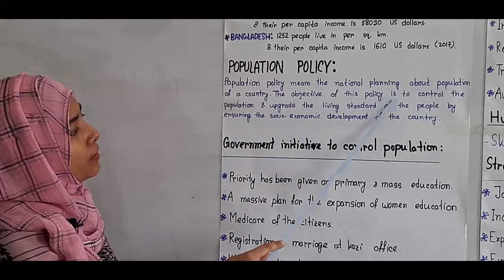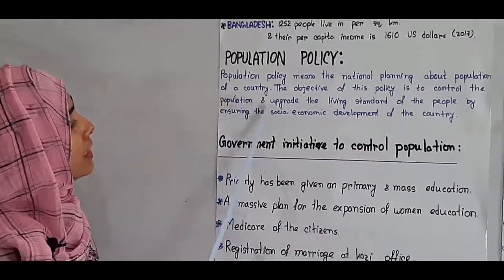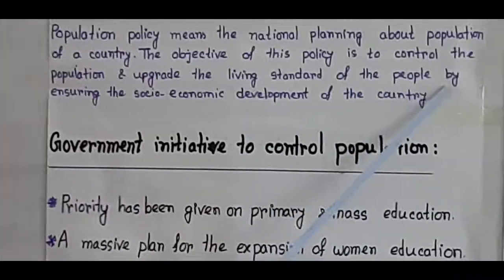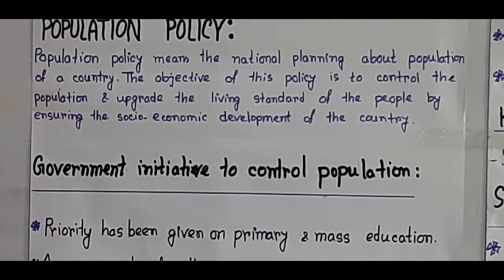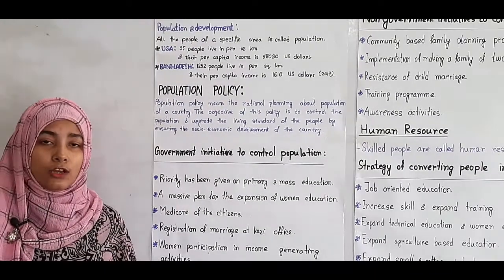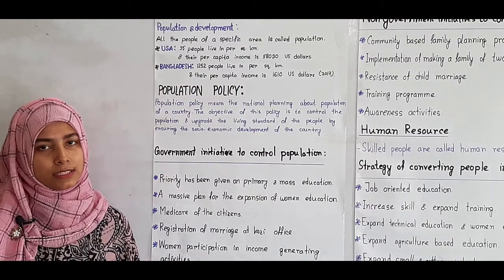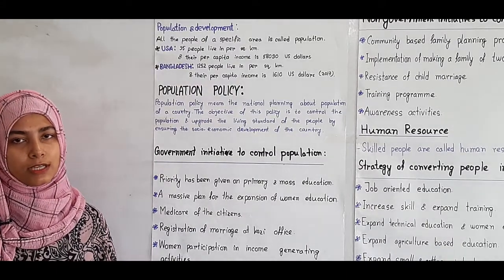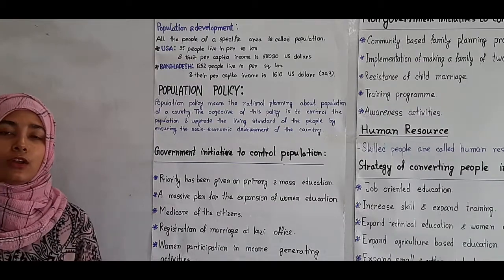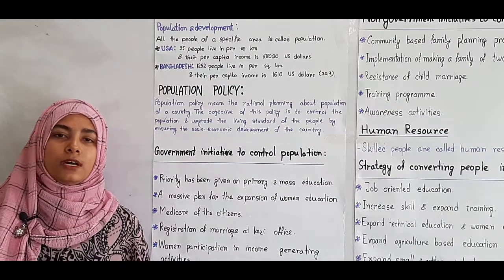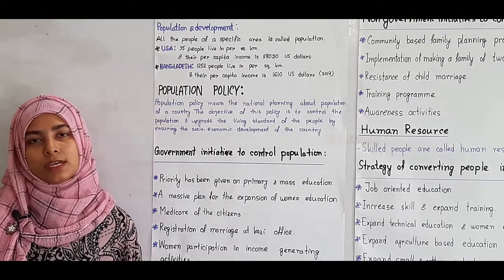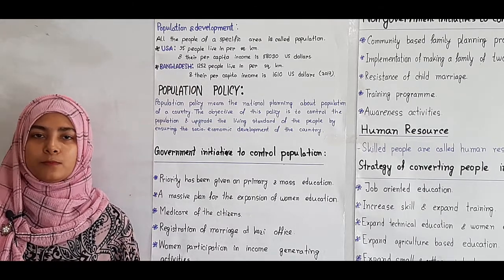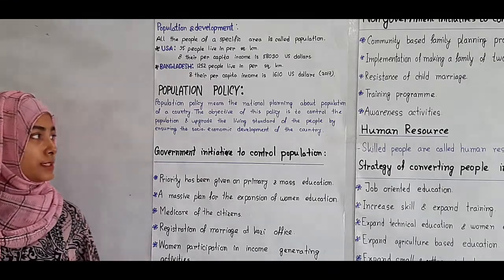The objective of this policy is to control the population and upgrade the living standard of the people by ensuring the socio-economic development of the country. That means the policy which helps the people to upgrade their lifestyle through their income, living standard, all the things, that is population policy. And our government is doing lots of things to improve the living standard and our socio-economic condition by doing some policies in which economic development is more focused.